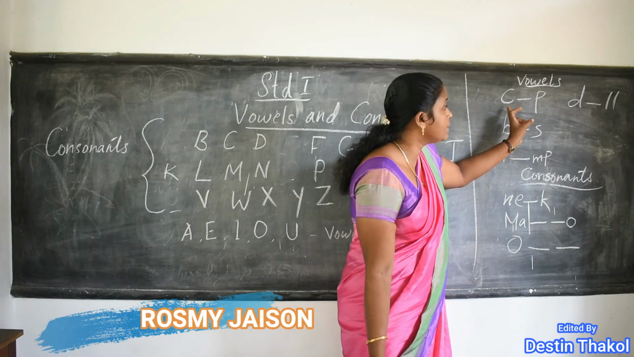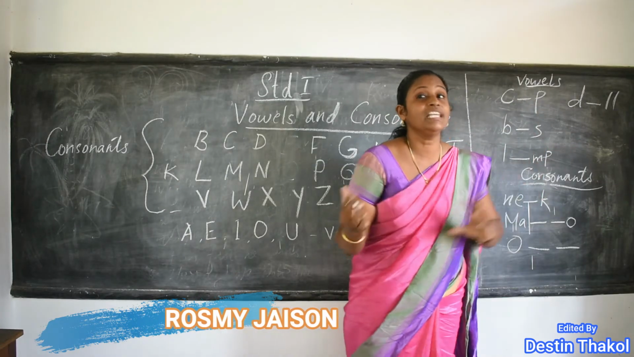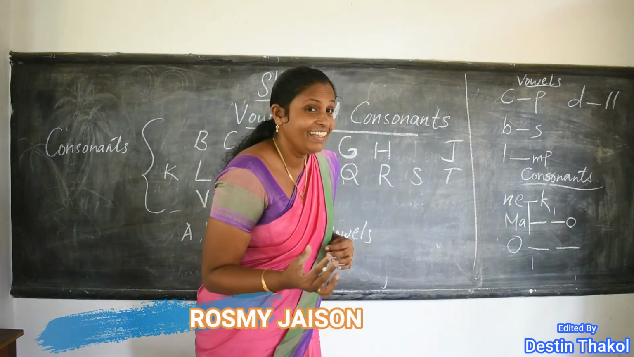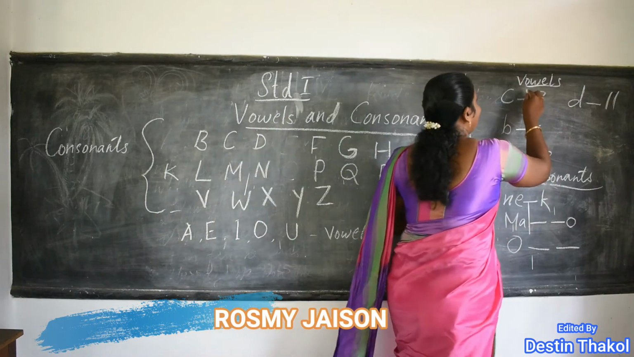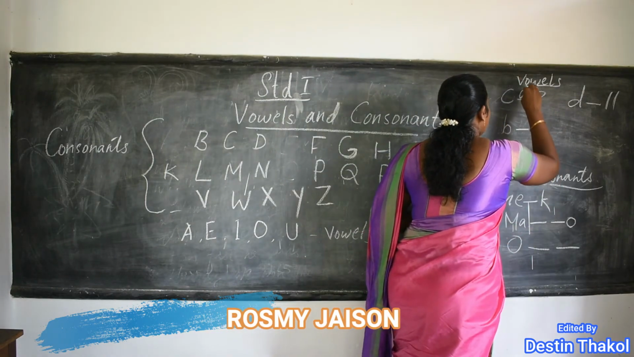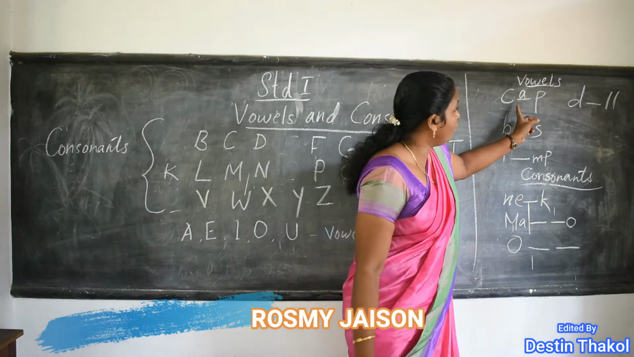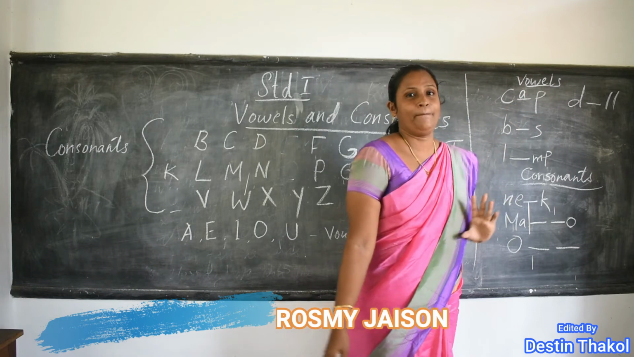See the word C dash P. Which is the missing letter? Can you say? Yes, A. A is a vowel, no? So the word we got is cap.